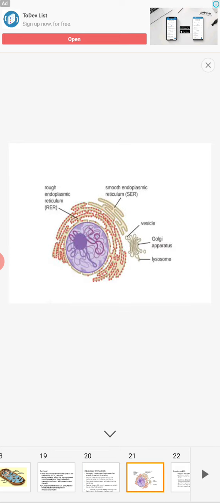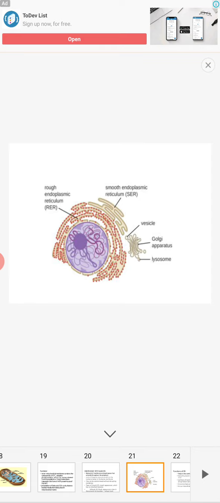Next, the dots whatever you see are the presence of ribosomes in the rough endoplasmic reticulum. There are other structures also because it is an enlarged structure: Golgi apparatus, and suicide bags, lysosomes, you can also see.